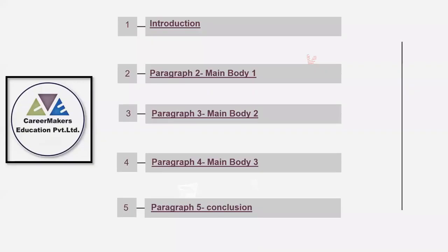Now, what is paraphrasing? Paraphrasing is writing in your own language without adding any extra information and without changing the meaning of the statement. So that is what you need to add as a topic sentence.